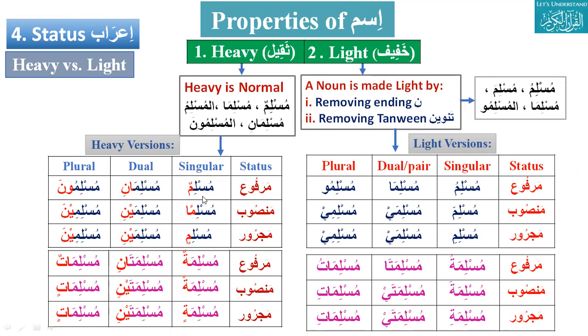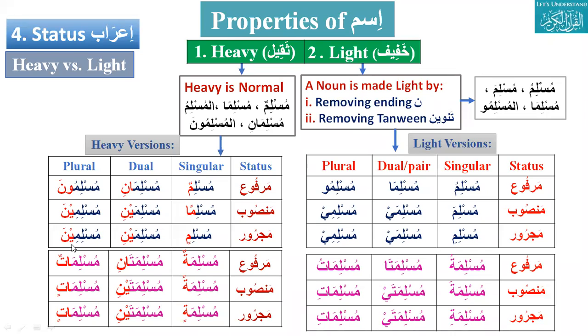If it is kafirun, what will be the light version for that? Kafiru. Now comes muslimani. What is the light version for muslimani? Muslimu. The ending noon will be dropped. Muslimuna, light, Muslimu. So the ending noon will be dropped.